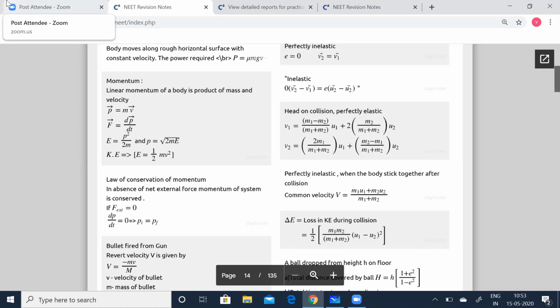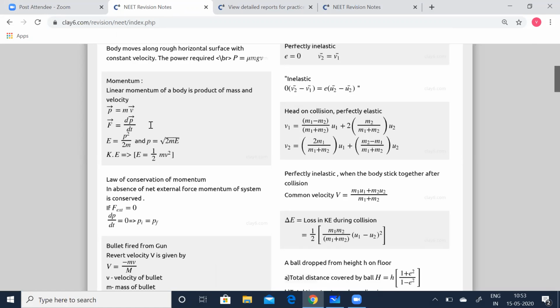So you can take the NEET package and take the revision notes. These NEET revision notes come along with the package, so you can choose your package and take the revision tests any number of times. And you also have the NEET full revision tests. After becoming thorough with all the 3 concepts for physics, chemistry, and biology, you can take your full length tests also, and can get very good results in your NEET exams.